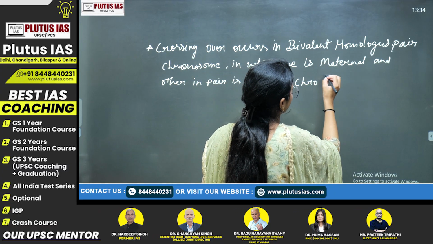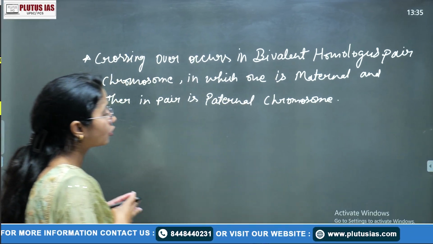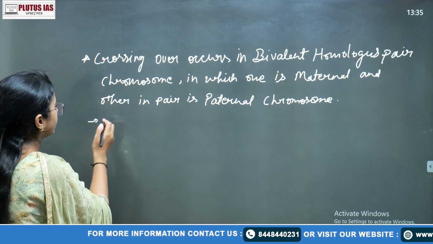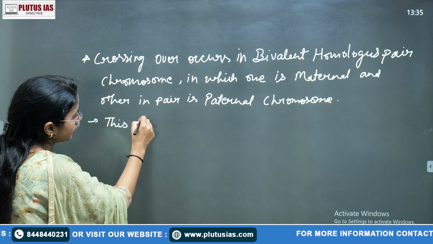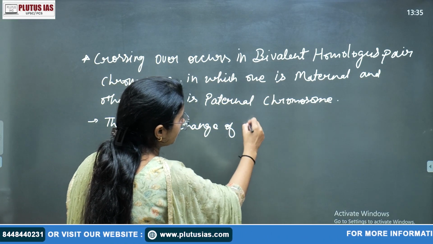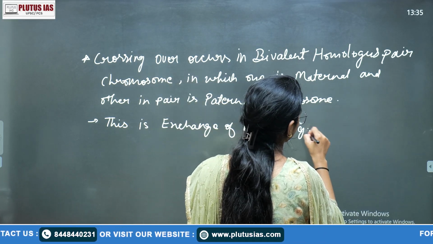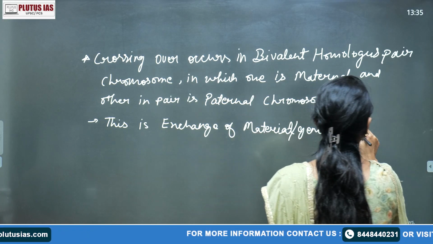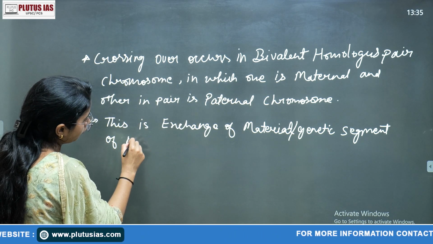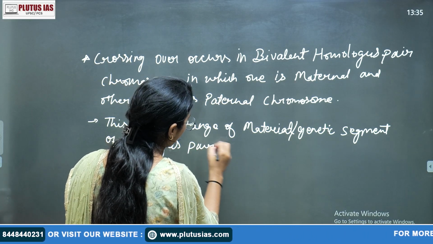First of all, what does that mean? Chromosome. Okay, so whenever we are talking about the homologous chromosome, there are one or two good points here, the key terms here: this is the exchange of material, or better say the genetic segment of chromosomes, of homologous pair of chromosomes,